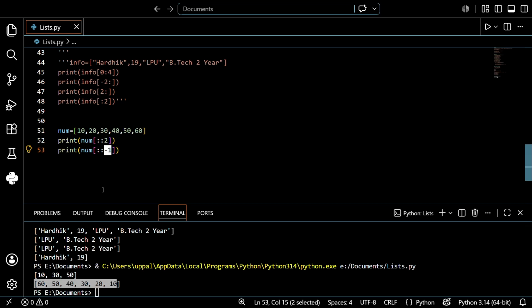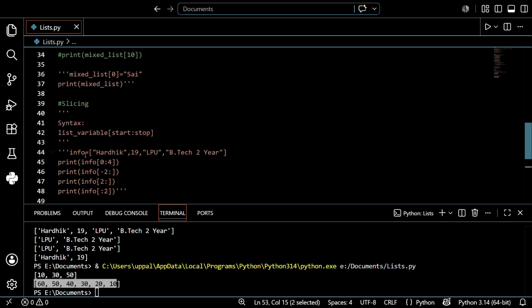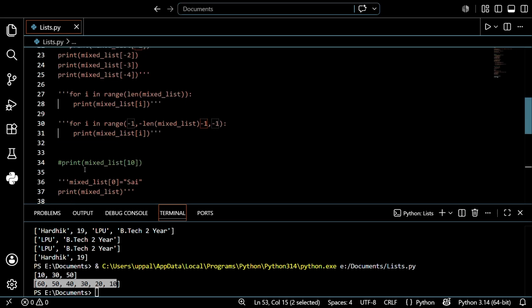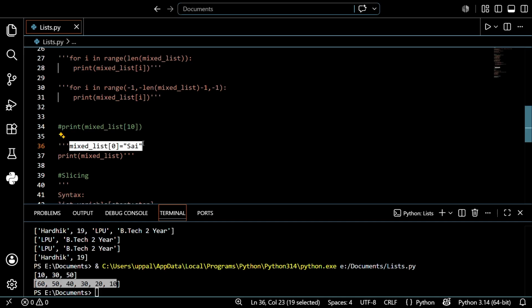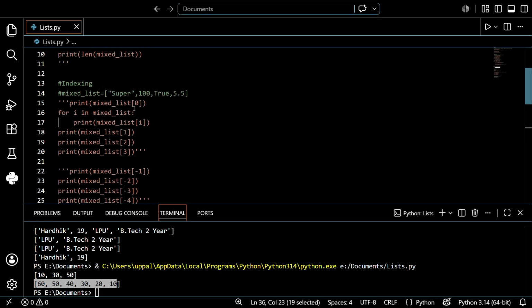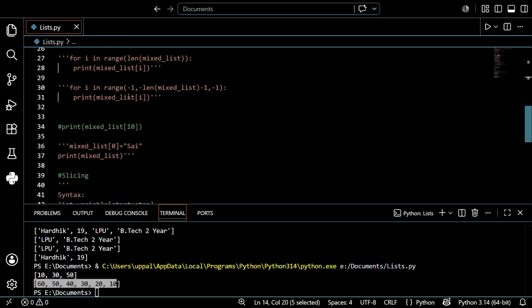After that, how can you update a particular value? See in this particular part, I just want to update my list, that is pi, meaning I want to update the super to pi. After that the remaining is the same. I want this particular position to be replaced, super with pi. So I create a variable, mixed list, again with a particular position, that is the 0 position, equal to pi. After that I print it, then it's printing. So I hope you understand, guys. This is what I wanted to discuss up to right now.